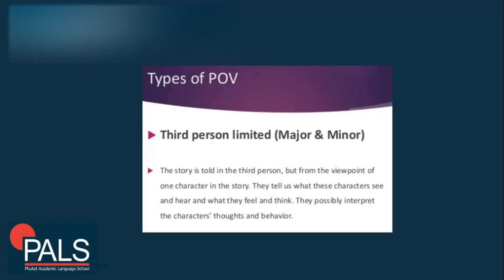Now, another point of view is the third person limited. The third person limited is when the story is told in third person, but the viewpoint is only in a single character in the story. They tell us what this character sees and hears and what they feel and think. They possibly interpret the character's thoughts and behavior. So it's only limited. The keyword there is limited. So it's limited probably to the main character.